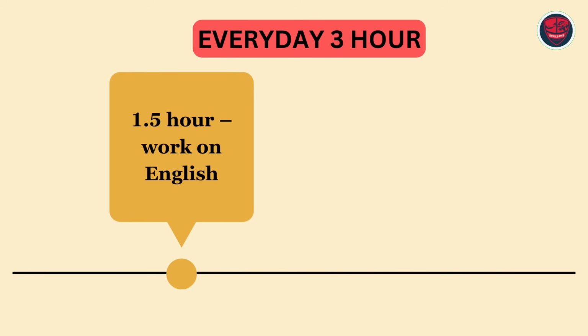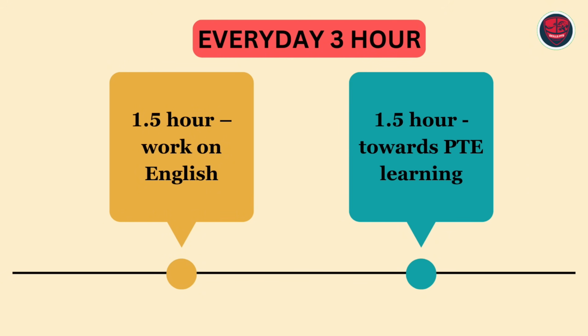Before we get into the actual routine of 30 days, let's understand how I have divided this routine into 3 hours a day. In the 3 hours, 1.5 hours you will give to improve your English. Let's say your English is already like Shakespeare's English, then you can skip the 1.5 hours. But most people's English is not like Shakespeare, not up to the mark. Then yes, you definitely need to give 1.5 hours, 90 minutes to English improvement. Very shortly, I'll tell you how to work on that. And the rest, 90 minutes, towards PTE learning.